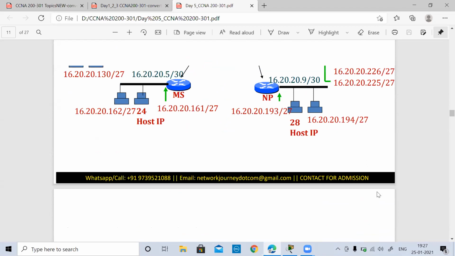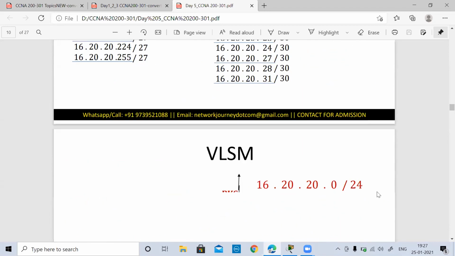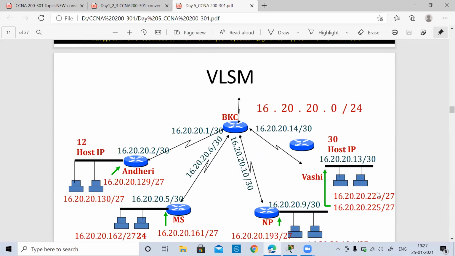Is it clear, guys? Anyone has any doubt in this? This is a very, very important concept, guys. Any query, any questions, any doubt?